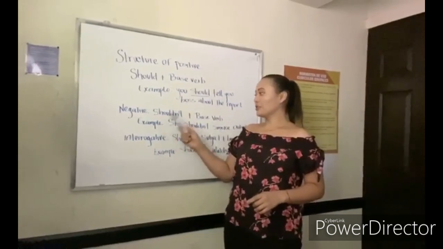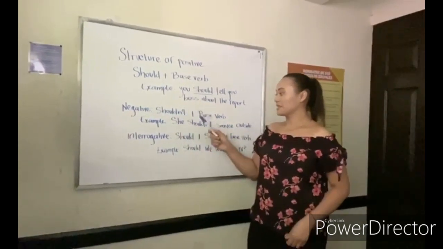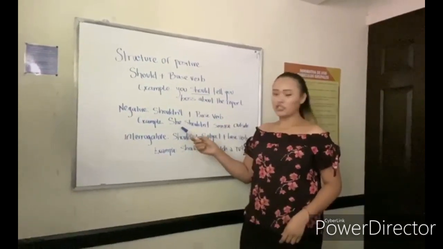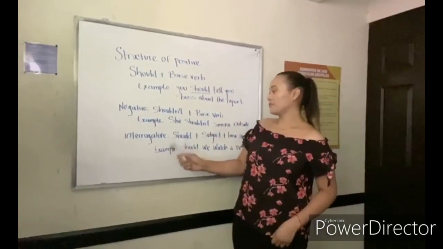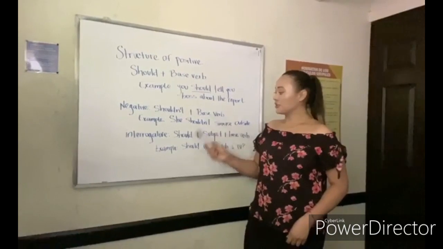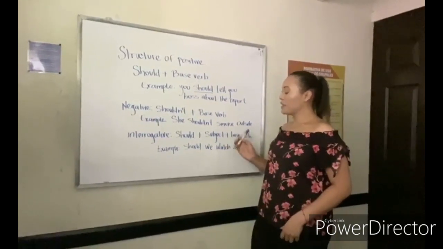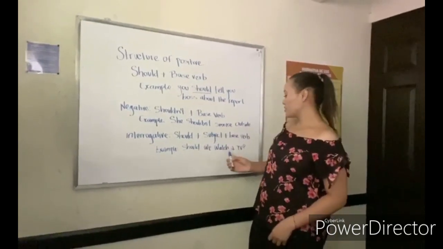The structure of the negative form is shouldn't plus base verb. For example, she shouldn't smoke outside. In interrogative form, the structure is should plus subject plus base verb. For example, should we watch TV?